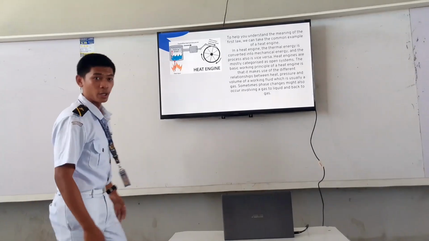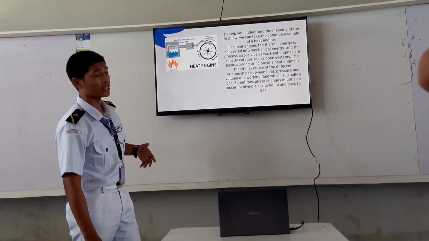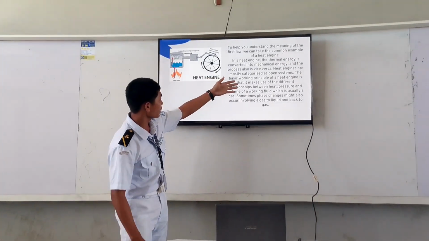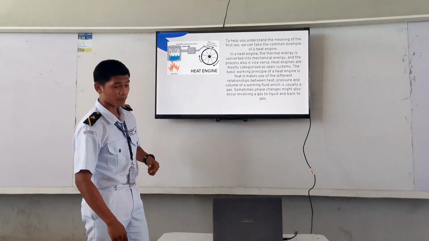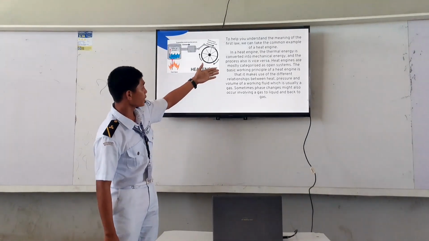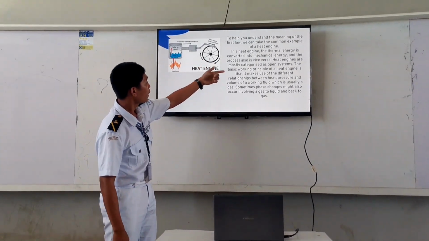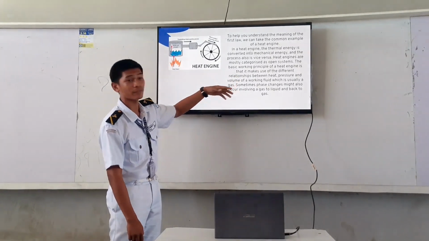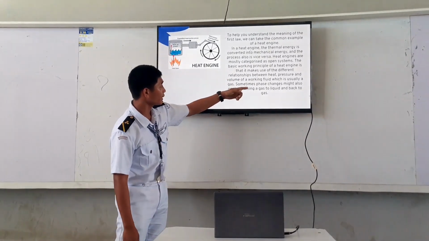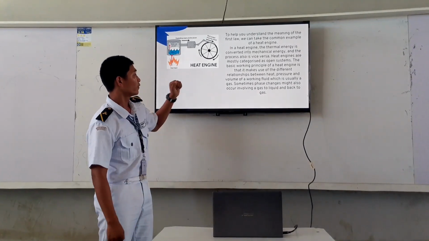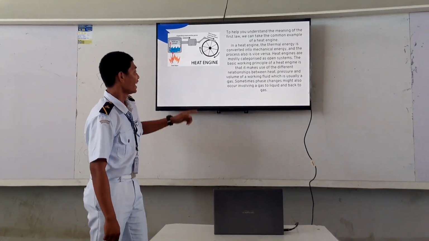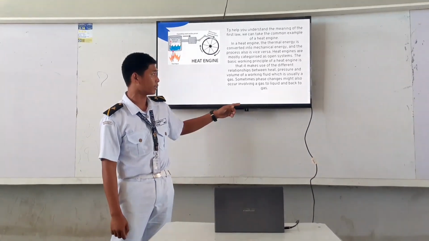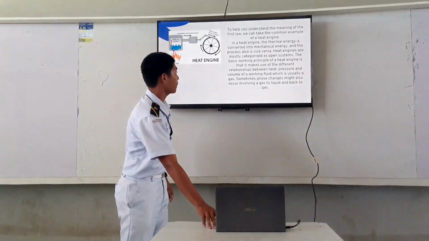To help you understand the meaning of the first law, we can take a common example of a heat engine. In a heat engine, thermal energy is converted into mechanical energy, and the process can also go vice versa. Heat engines are mostly categorized as open systems. The basic working principle of the heat engine is that it makes use of the relationships between heat, pressure, and volume of a working fluid, which is usually a gas. Sometimes phase changes might also occur, involving a gas to liquid and back to gas.